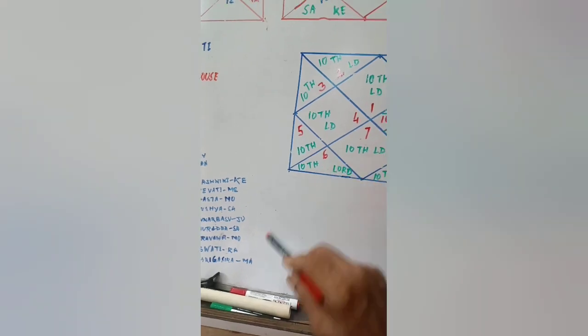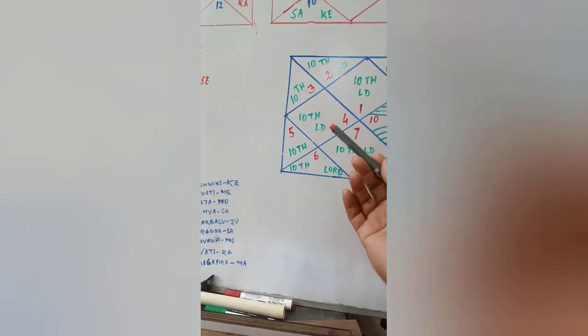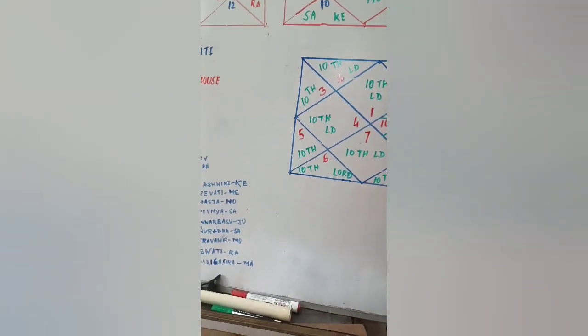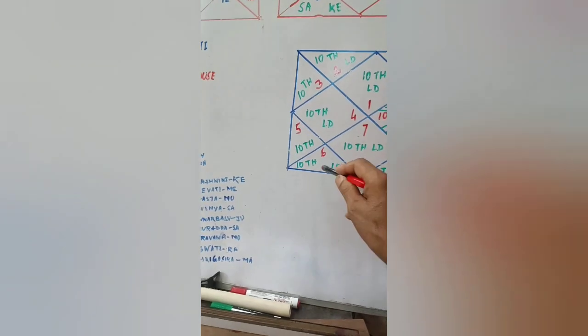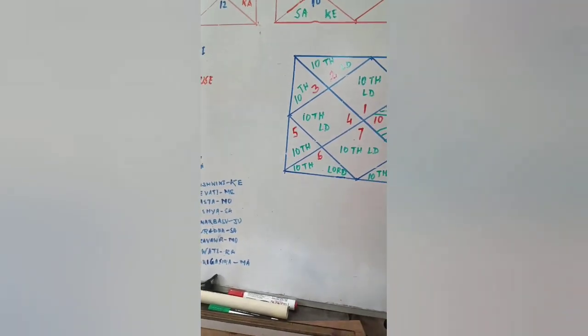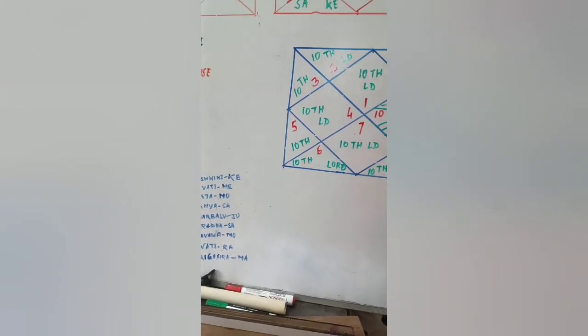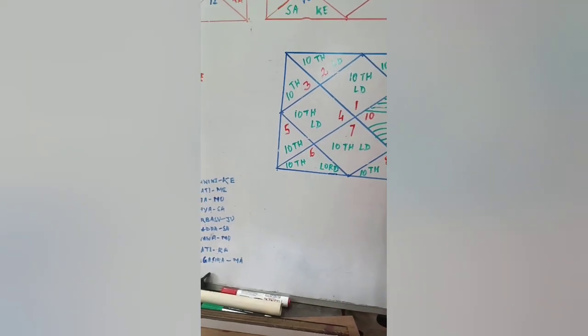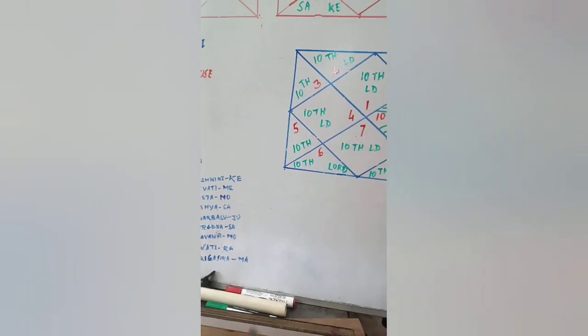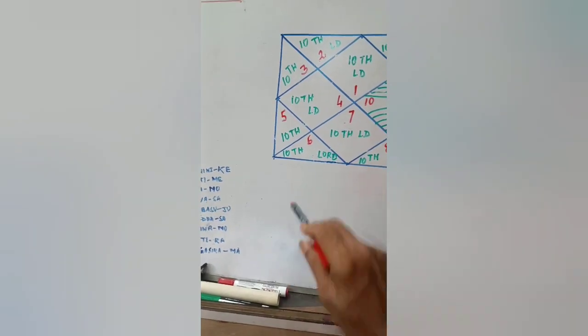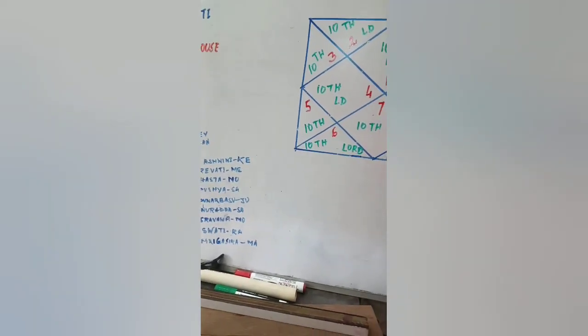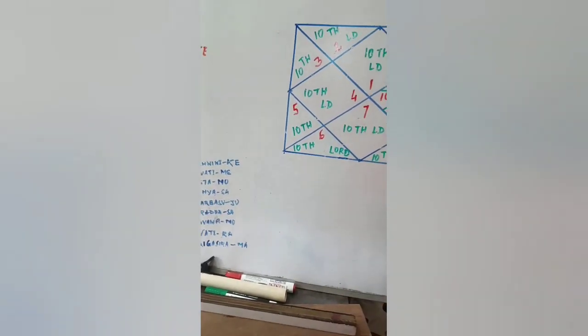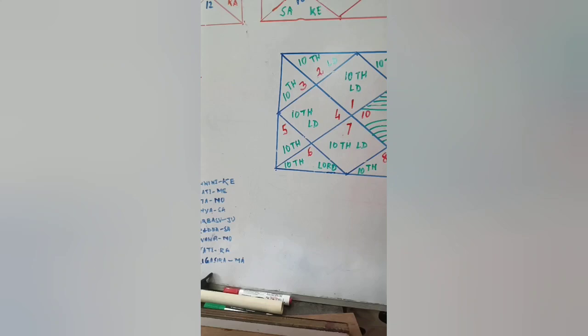And when the 10th house Lord is posited in the 6th house, the native may earn so much money in life. It is the example of Mukesh Ambani. In Mukesh Ambani's chart, the 10th house Lord is posited in the 6th house. So here so much earning. Arabpati, Kotipati, the native may be in the near future.